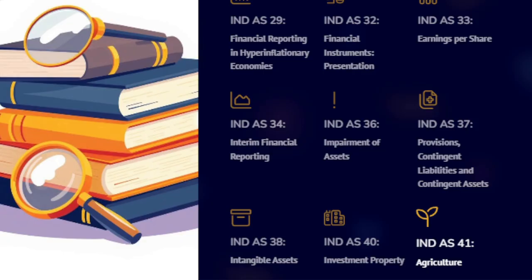Last, IND AS 41, Agriculture, applies to accounting for biological assets like livestock, crops, etc., and the agricultural produce at the point of harvest. These are measured at fair value less estimated cost to sell. These IND AS ensure that India's financial reporting standards are aligned with the global IFRS, promoting greater investor confidence and comparability.